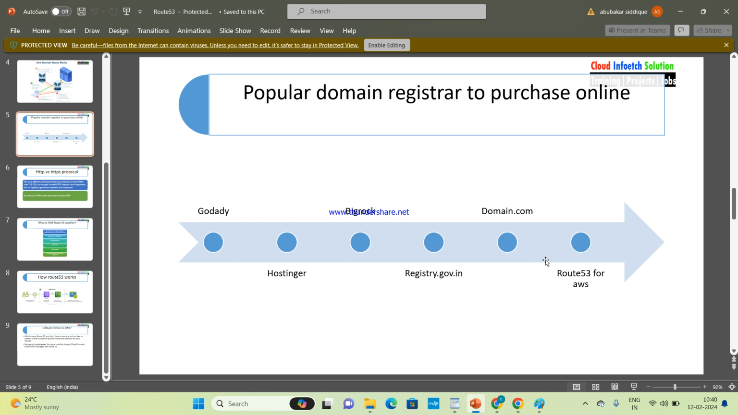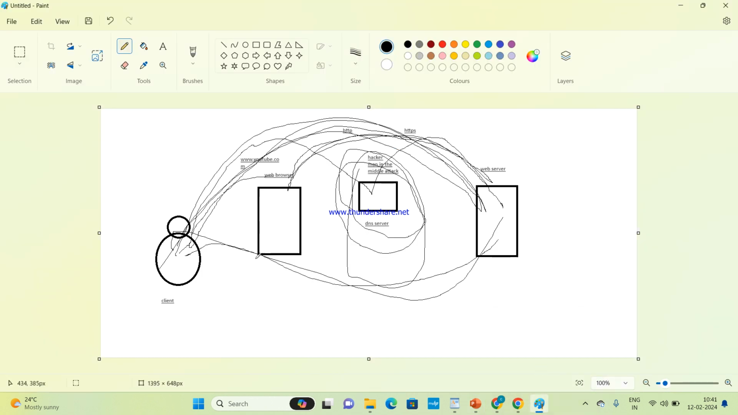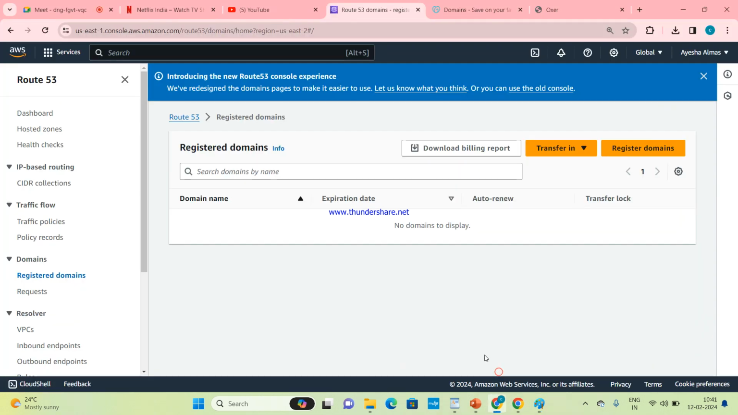Can anyone change this? No, they cannot change. That's why we use HTTPS. With this, we are using the HTTPS protocol so that hackers don't hack the web contents as well as the page. Clear?